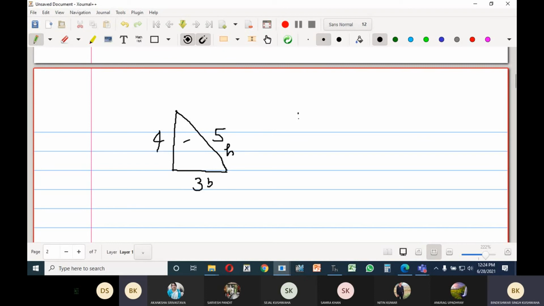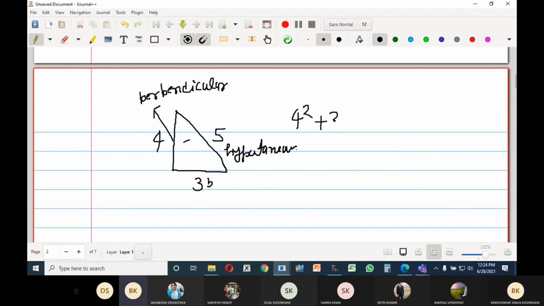So if you say that 4 square plus 3 perpendicular, perpendicular, okay, yes, I say the perpendicular, hypotenuse and base. Okay, see that 4 square is equal to 3 square is equal to 5 square. See that if this condition is satisfied, okay, so yes, this must be a right angle triangle.